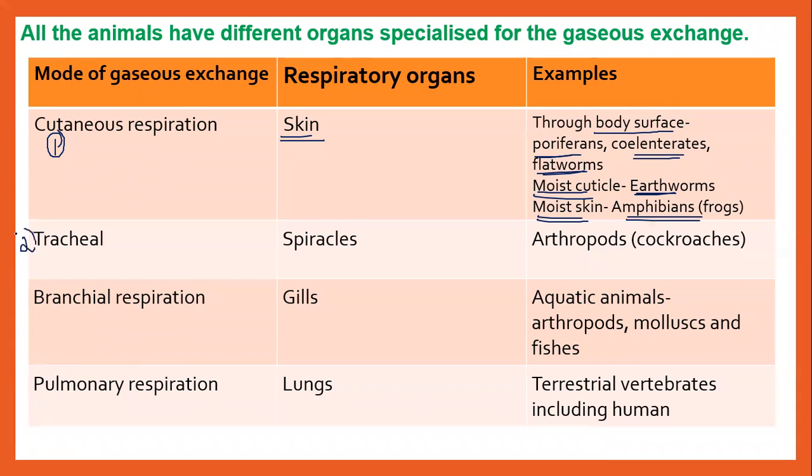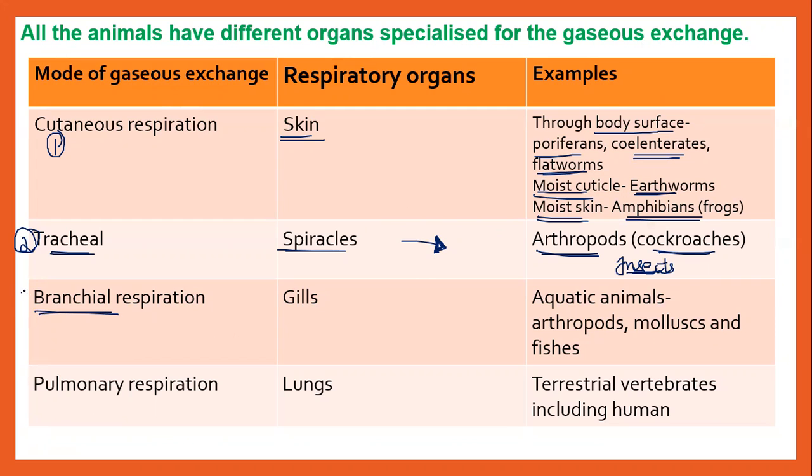The second one we have to discuss is the trachea or the tracheal system. In tracheal respiration, you will have spiracles. This is in arthropods like cockroach and all. Arthropods comprise the insects. So in class Insecta and all, you will have spiracles. In case of insects, like cockroach and all, you will have spiracles as the respiratory organ.